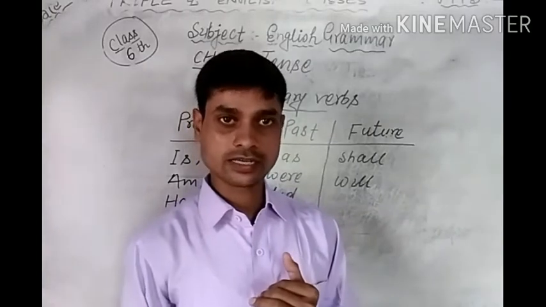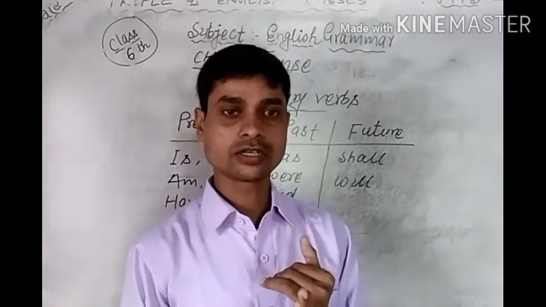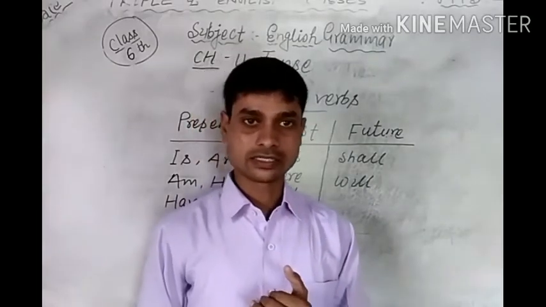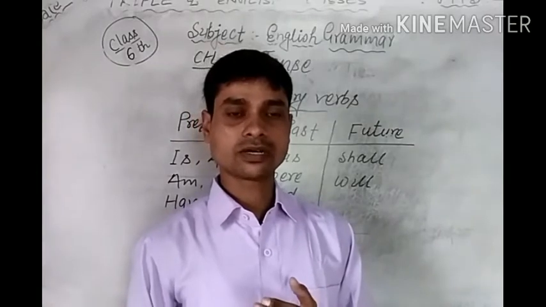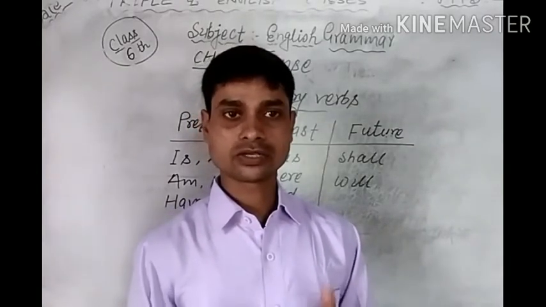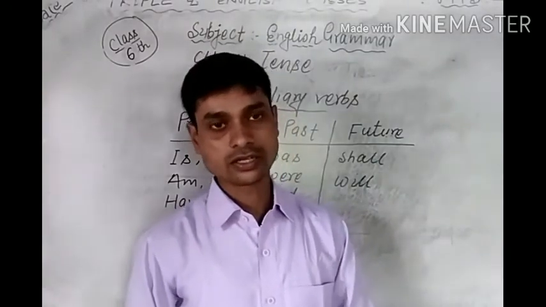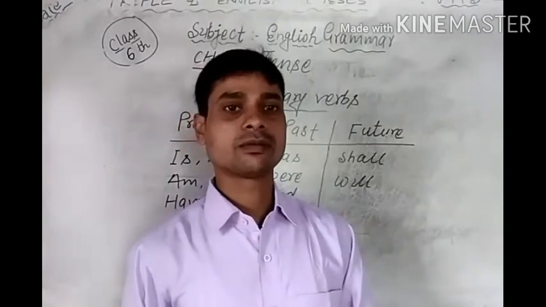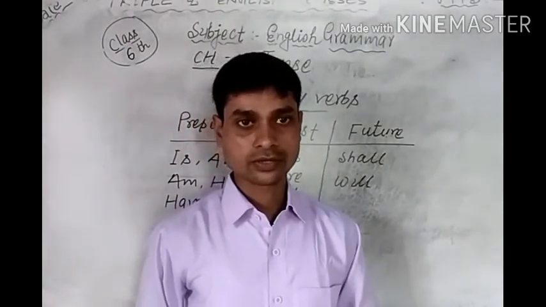Present tense has four kinds: first is simple present tense or present indefinite tense, second is present continuous tense, third is present perfect tense, and fourth is present perfect continuous tense. So one by one we will study. Today we will study the first kind, and that is simple present tense.